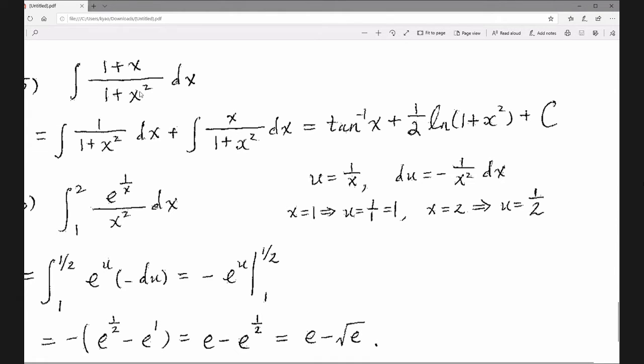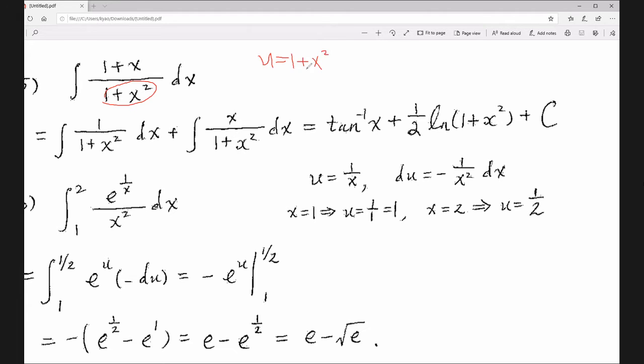(1 plus x) over (1 plus x squared) dx. How can we find the antiderivative for this function? Right? Here, somebody says, oh, I want to use substitution. Yes, you can, but you have to make sure that you really understand how to use it. Somebody says that u equals 1 plus x squared. That's a very natural choice here. So u equals 1 plus x squared.